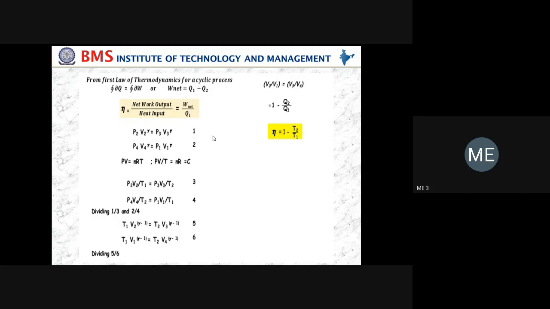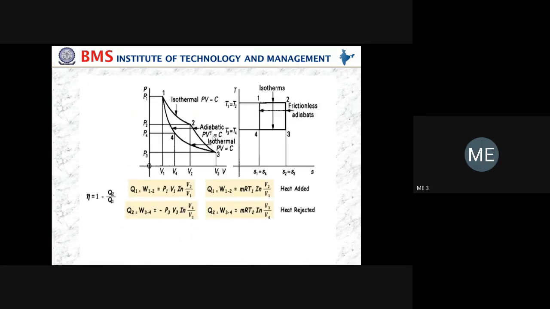Okay. Now you have to take the process. Process 2 to 3 is what? Adiabatic expansion process.